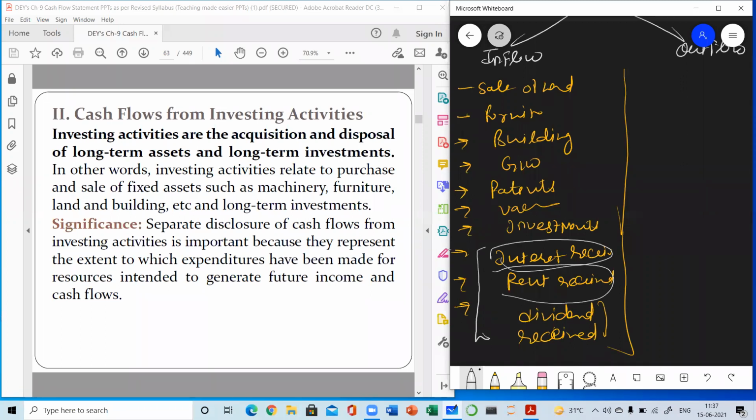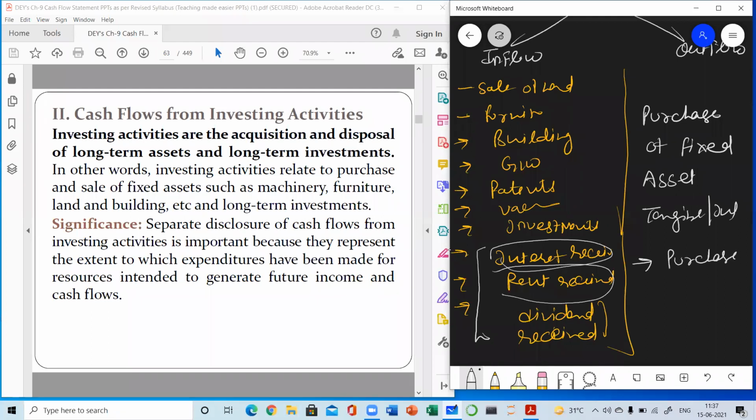Now talk about the outflows. Purchase of any fixed asset, either tangible or intangible, both. Then purchase of non-current investments. So these are the examples of investing activity.